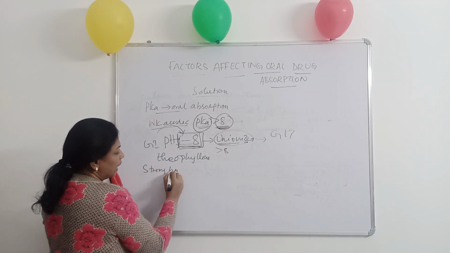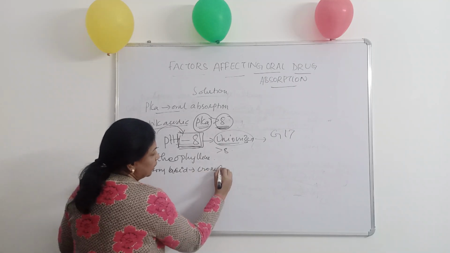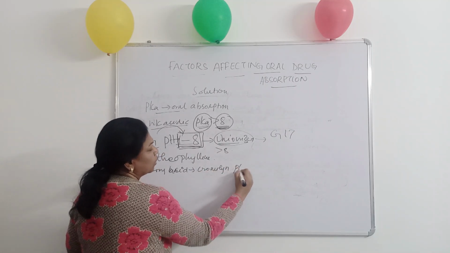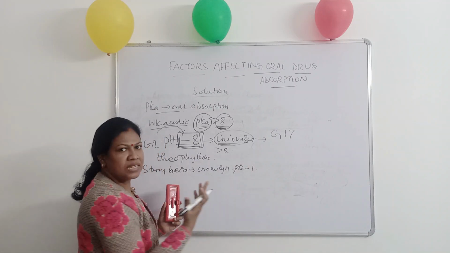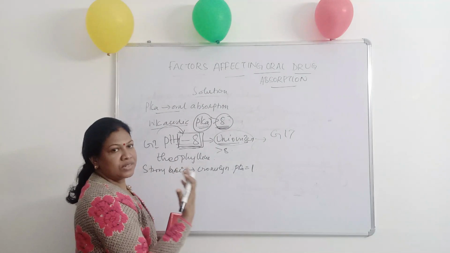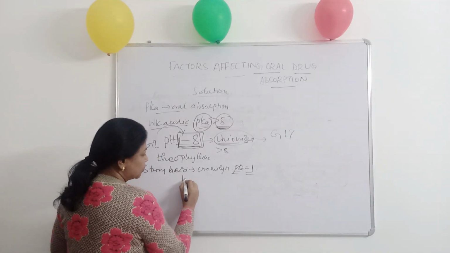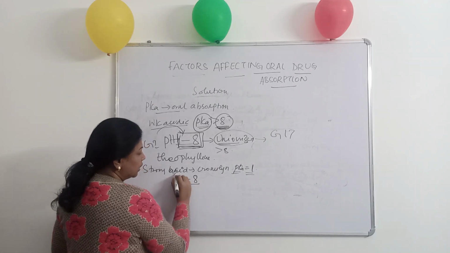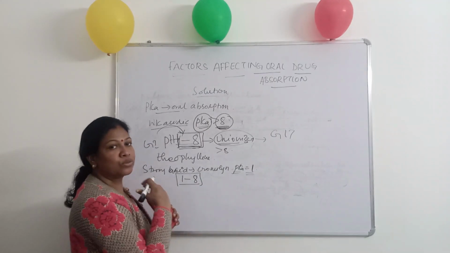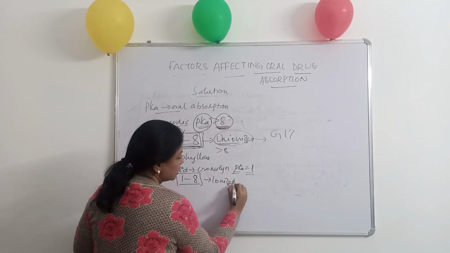So the strong acid, for example cromolyn, may have a pKa around, like, if you consider it as 1, that means from 1 the ionization starts. pKa 1 means the ionization starts at 1. So between 1 to 8, the drug gets ionized. So throughout the GIT, the drug will be in its ionized state.